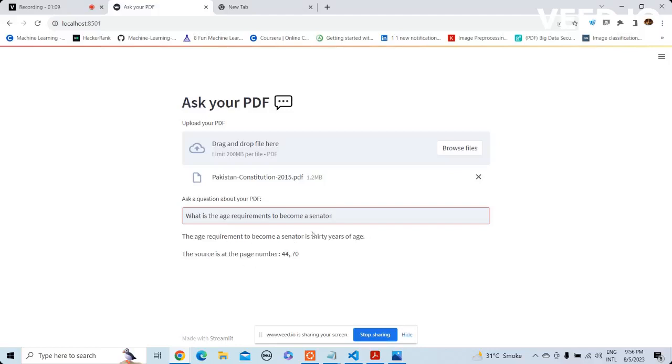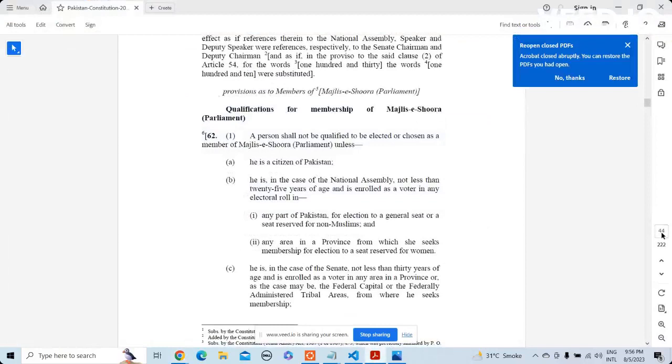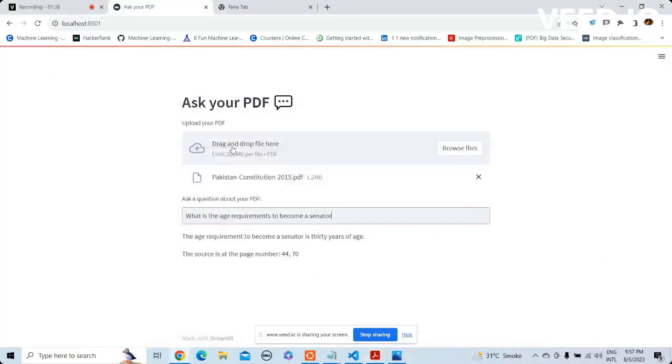Okay. So it is 30 years of age. Let me go to the PDF. It's page 2044. In the case of the senator, not less than 30 years of age, and enrolled as a voter. I mean, it clearly worked, right? So how did it happen?